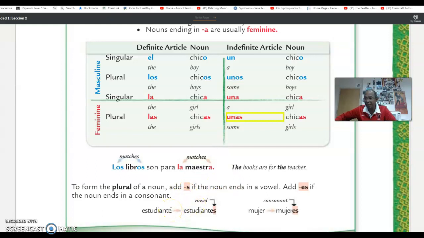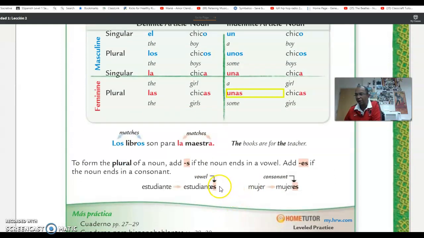Estudiante, estudiantes. Mujer, mujeres. So if it ends with an E or a consonant, all you do, you just add es to make it more than one. Estudiante or estudiantes. Does that make sense? Good. So you know that, right? If it ends with a vowel, you just add an S. If it ends with a consonant, add es to make it plural, okay?